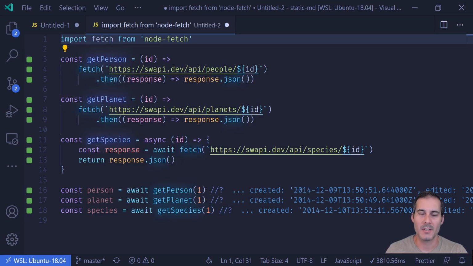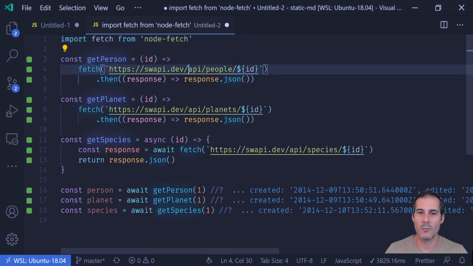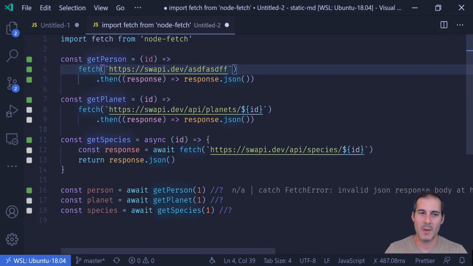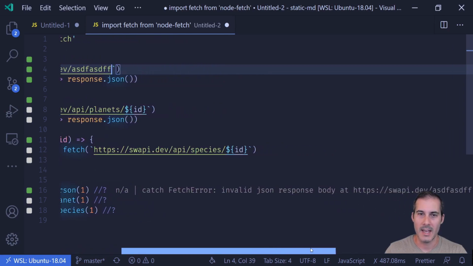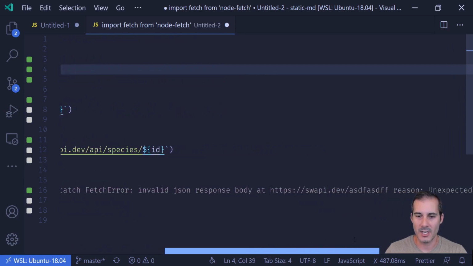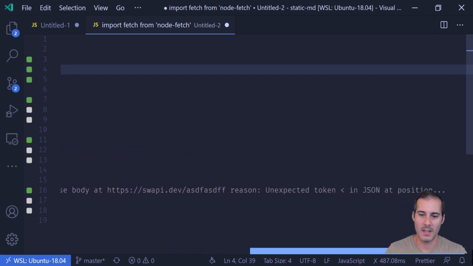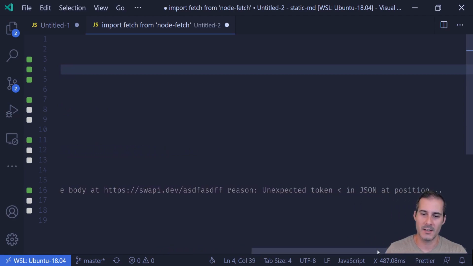Now the problems start to become more apparent once we start to veer off from that happy path. So let's see what happens when we call the API with something that would return a 404 error message. I'm going to simulate that just by putting junk into the URL here. And if we look on line 16, I can see that it returns a fetch error. The error message is invalid JSON body at my invalid URL. But the reason it gives is that there's an unexpected token, the less than symbol, in JSON position.